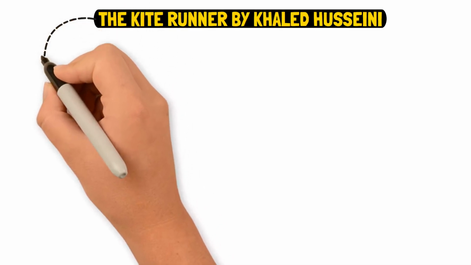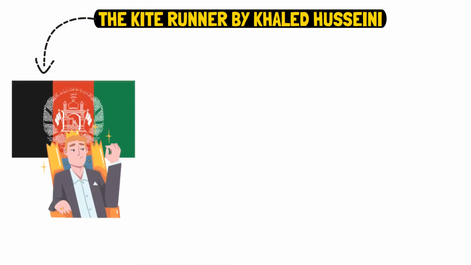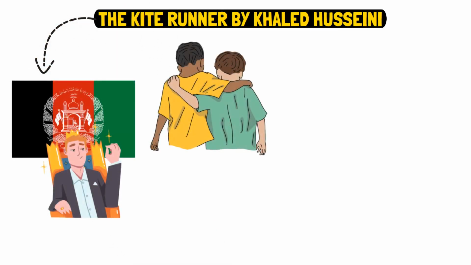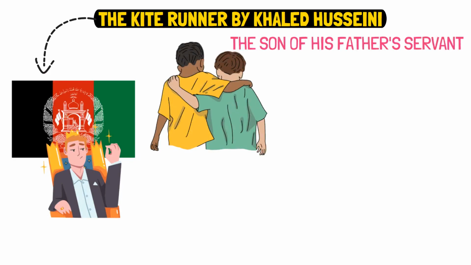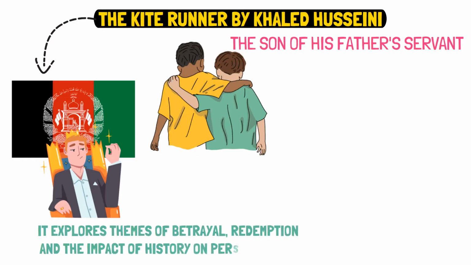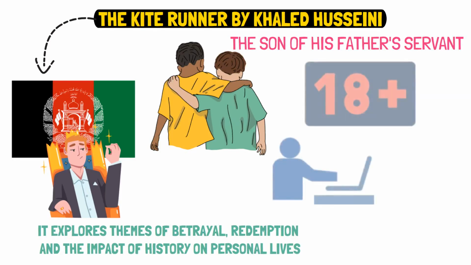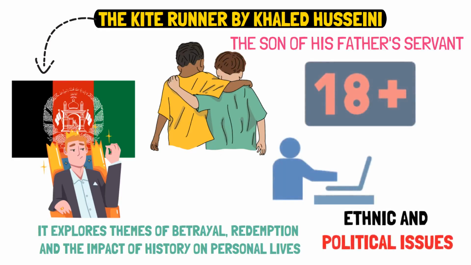The Kite Runner by Khaled Hosseini. The Kite Runner tells the story of Amir, a boy from a wealthy family in Afghanistan, and his friendship with Hassan, the son of his father's servant. It explores themes of betrayal, redemption, and the impact of history on personal lives. Banned for its depiction of sexual violence and its portrayal of ethnic and political issues.